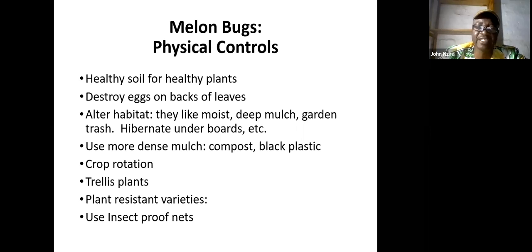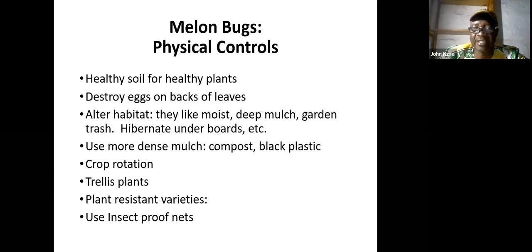You can do trellising, where plants creep on other plants, and that also helps in repelling some pests in the garden.